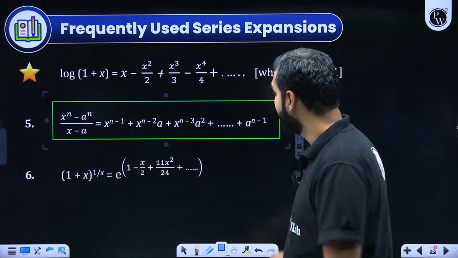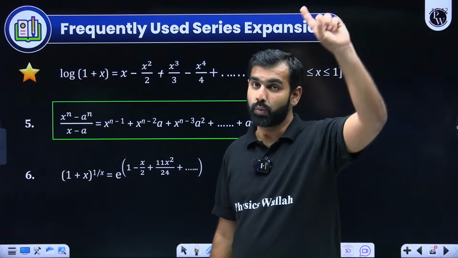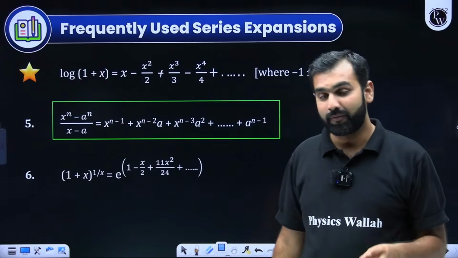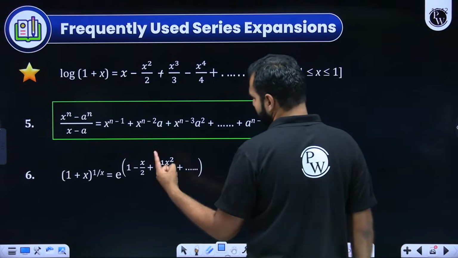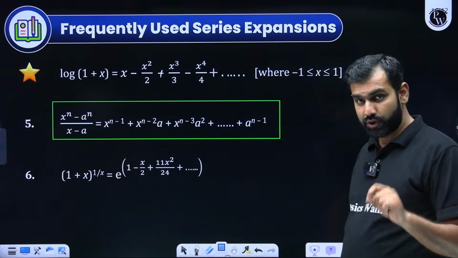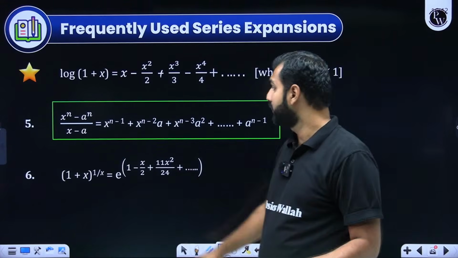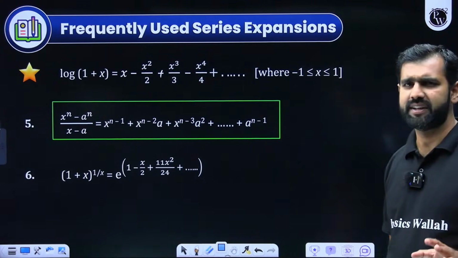Do you not remember in the last mock test analysis, the rank booster mock 7, we did the analysis there. I highlighted this and I did tell you that one of the best questions of that paper we did with this particular identity. And I hope you must have remembered that that question could have taken a lot longer if you are not aware of this. You should be aware that x to the power n minus a to the power n is always divisible by x minus a, no matter what is n, even or odd. Please remember that as a fact.